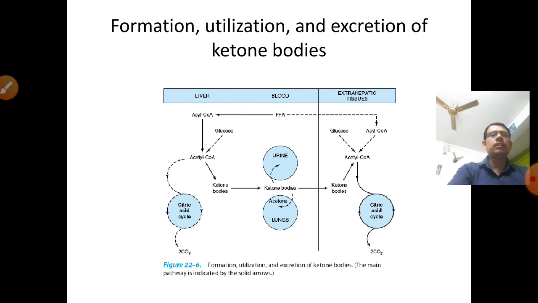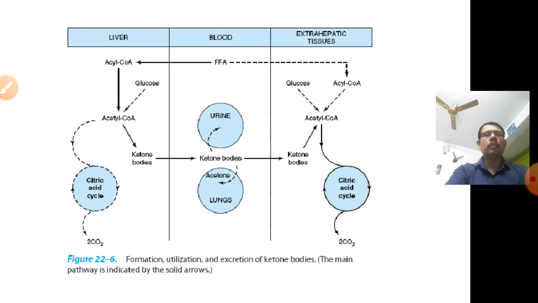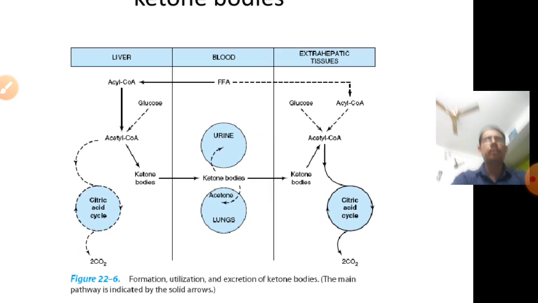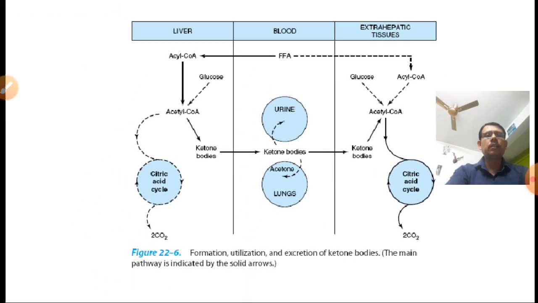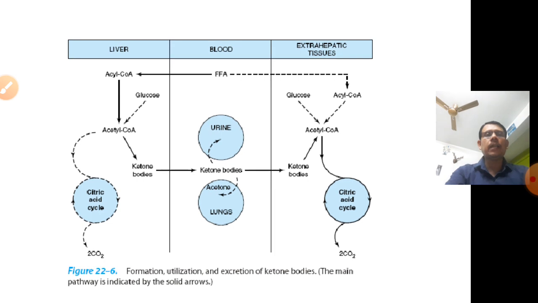The formation, utilization and excretion of ketone bodies. We see the structure and the pathway by which they are utilized in the liver, blood and extrahepatic tissue. First, glucose in the liver is converted to acetyl-CoA.